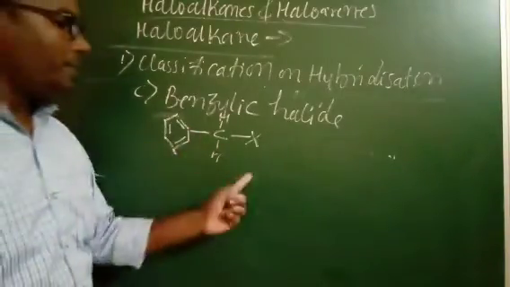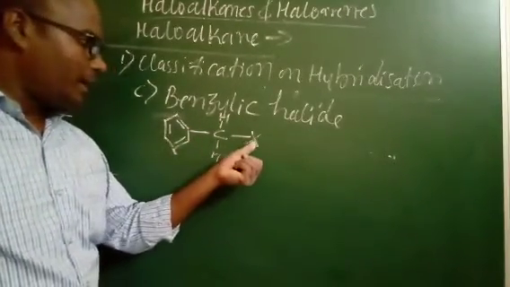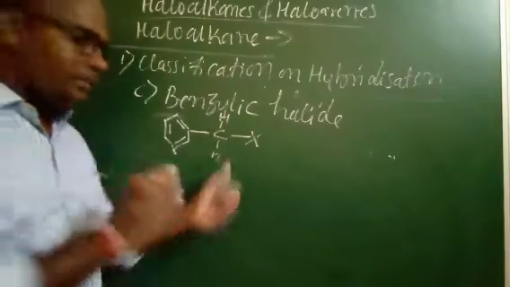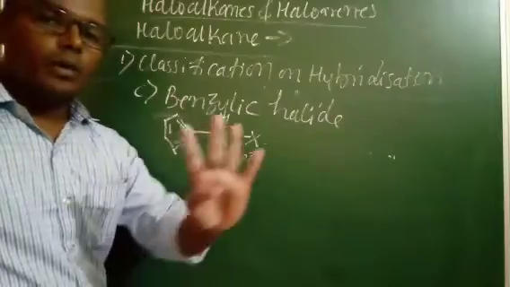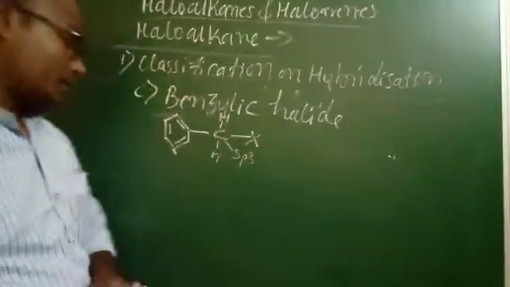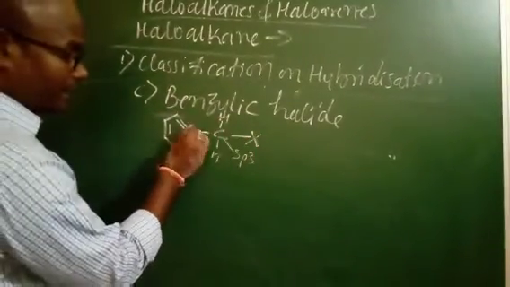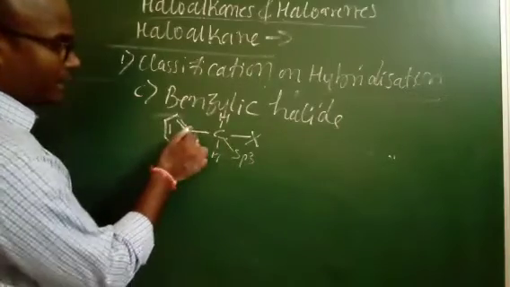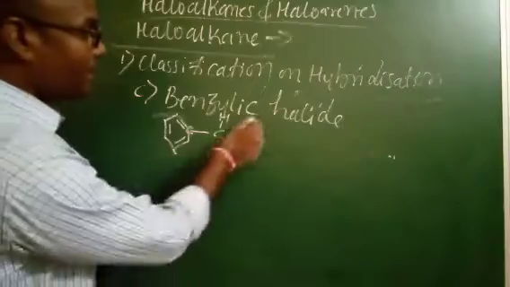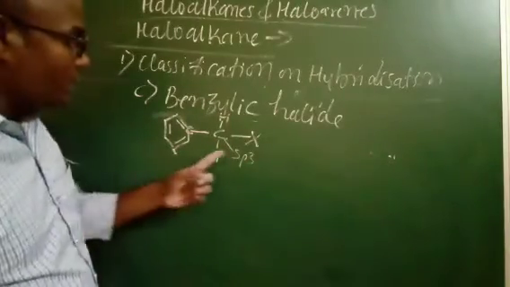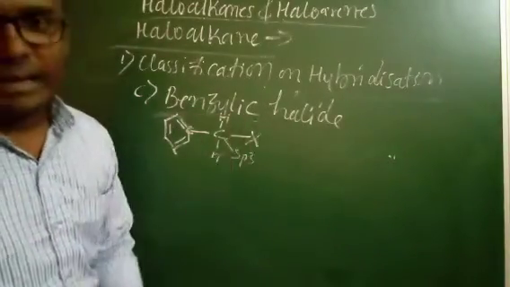So this is what we call a benzylic halide. The halogen atom is attached to a carbon which is sp3 hybridized, because it has four single bonds around it, that is four sigma bonds. Right. And this is the next carbon, present in the benzene ring form. So that is what we call benzylic halides.